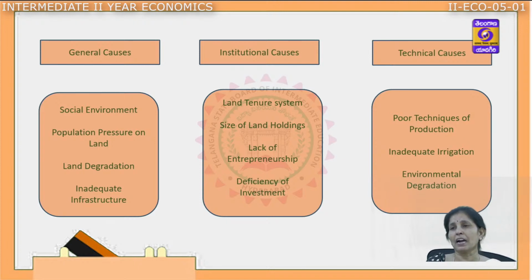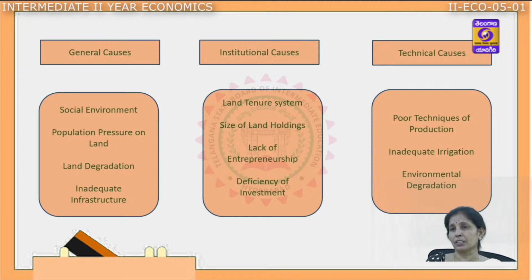Because of illiteracy, the farmers are not able to adapt to any changing conditions. In some areas, because of this kind of environment, lack of adaptability, and illiteracy, they are not able to understand the benefits of the technology. These are certain restrictions which are affecting the productivity of our agriculture.